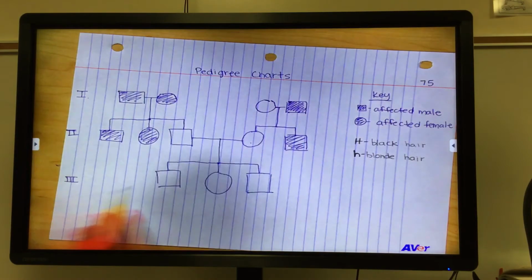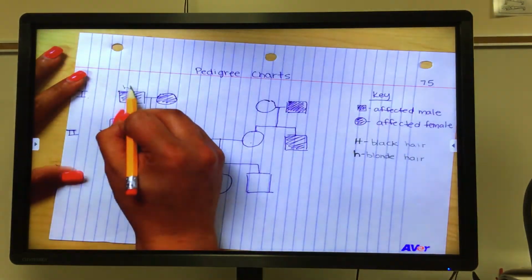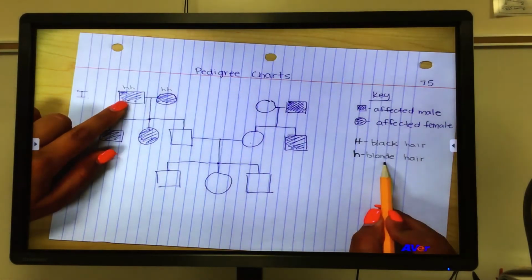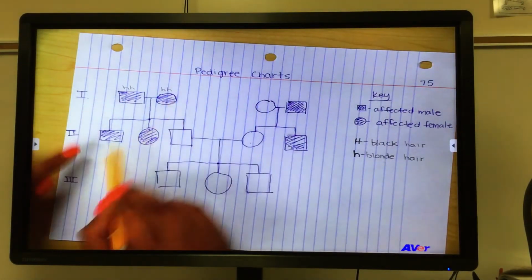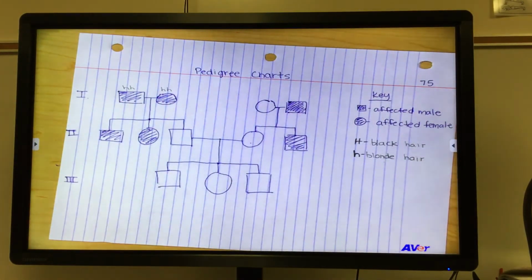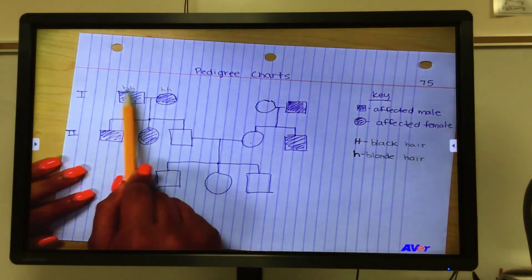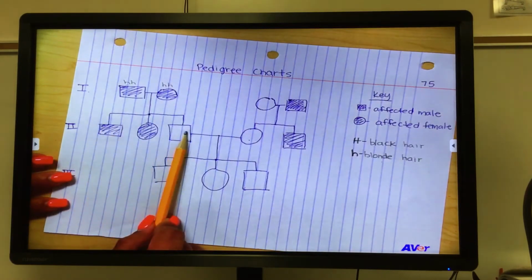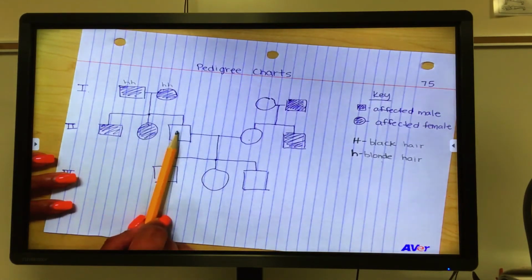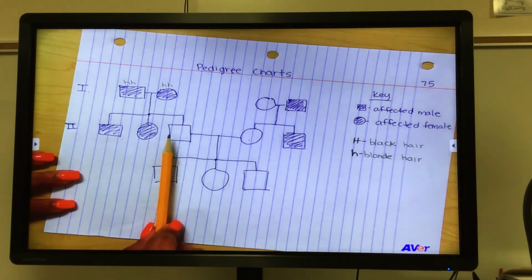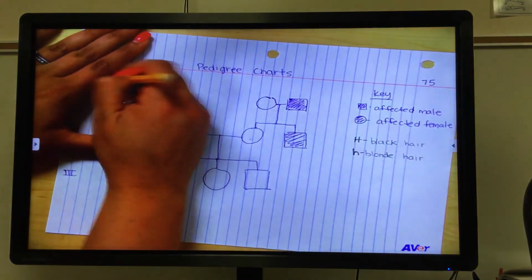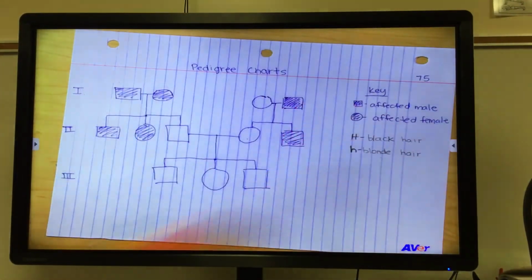And so if these individuals are blonde hair, saying that this is the recessive trait, then that means that all of their offspring would only have the opportunity to get the little h. And so that means that all of their offspring should have the little h. And is that what we see? It is not. We have one individual that does not have the little h's. So that can't be it. It cannot be recessive, which means it has to be dominant.